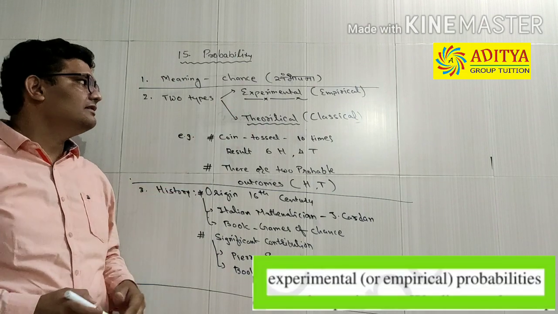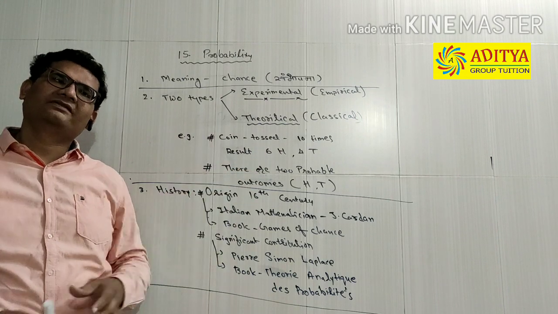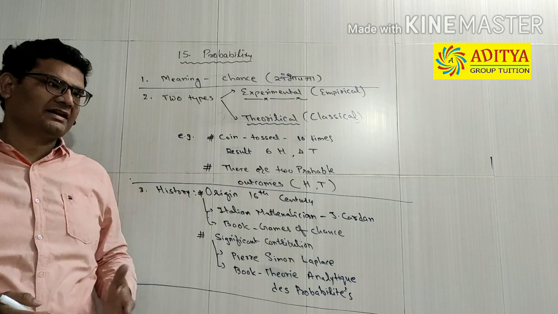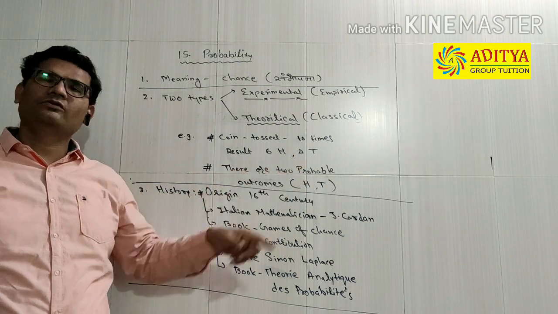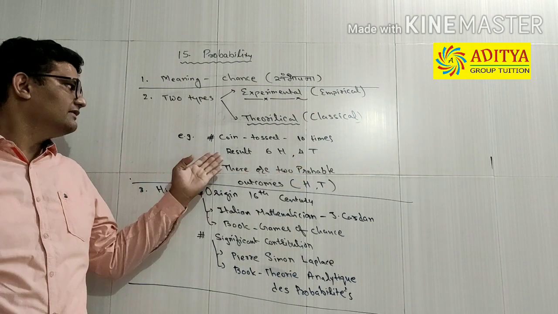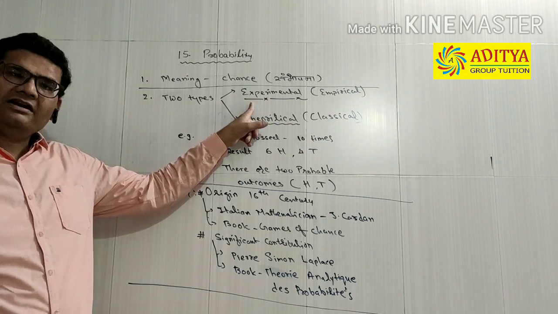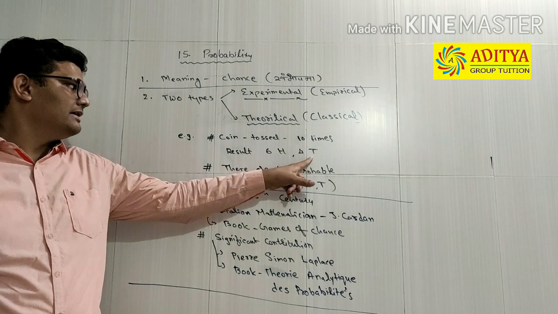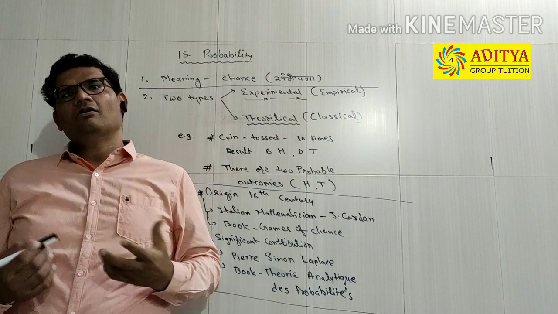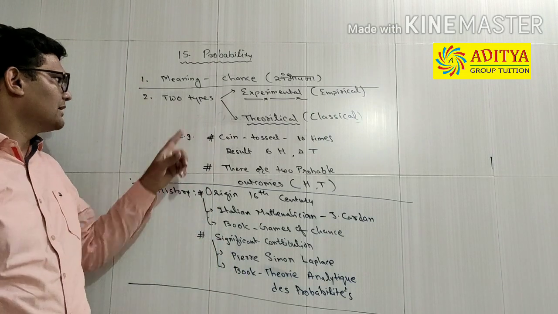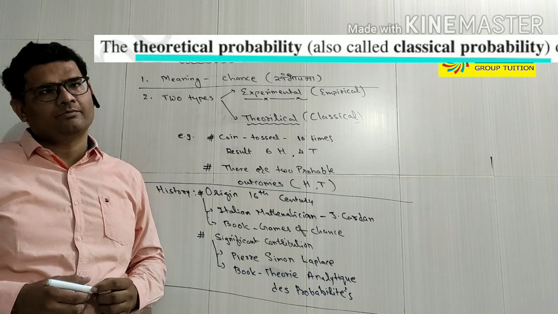One is empirical or experimental, where different kinds of experiments are performed. Say for example, if a coin is tossed 10 times and the results are like 6 times it falls heads and 4 times it is tails. So these are the results that we've obtained by performing an experiment. If we have obtained the probability using this data, then it is called practical, experimental or empirical probability. The other type is theoretical probability, also known as classical probability.